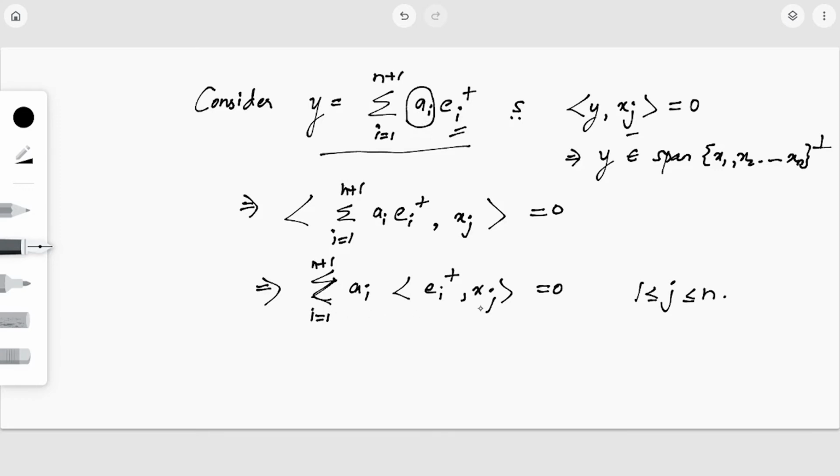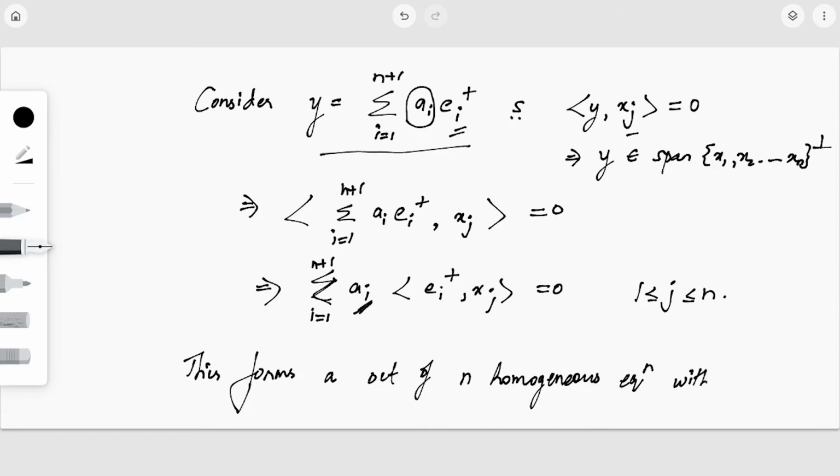If you consider this as a set of equations, i varies from 1 to n plus 1, so the number of unknowns is n plus 1, and j varies from 1 to n. So this forms a set of n homogeneous equations with n plus 1 unknowns.